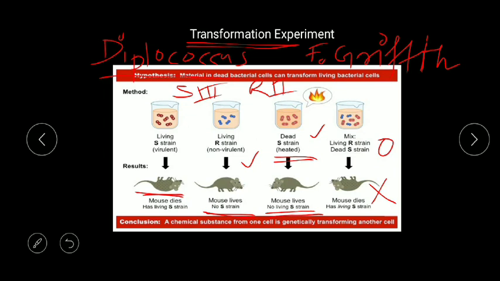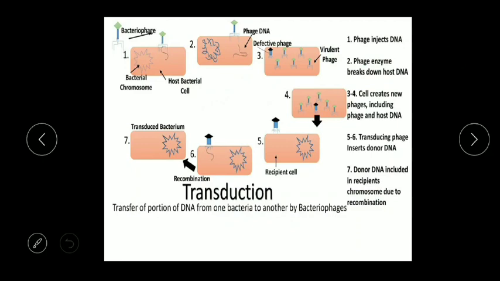Now which material? Perhaps during heat killing some material remained virulent, but it was not infecting due to a deficiency of machinery. When the R strain was nearby, this material of the S strain used the machinery of the R strain and developed virulence, so the mice died.